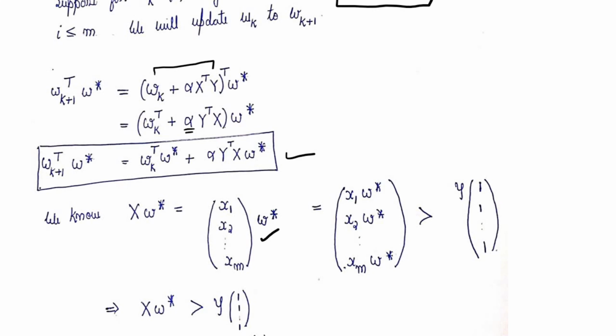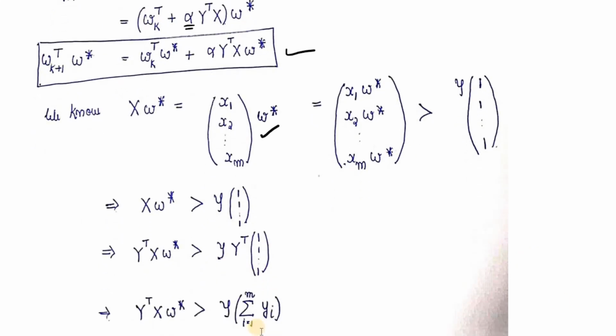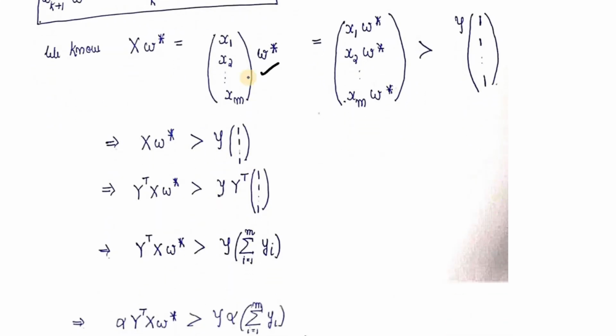On solving further, we get this as a result. Now we will pre-multiply with y transpose and get the following result. Since y transpose is again a vector, this is a vector of ones, and on multiplying we eventually get a scalar which is the summation of yi's, and gamma will stay as it is. It's going to be a scalar anyways. And we now multiply both the terms with alpha. Alpha is greater than 0, and multiplying both the terms with alpha will have no effect on the inequation which we have derived over here.